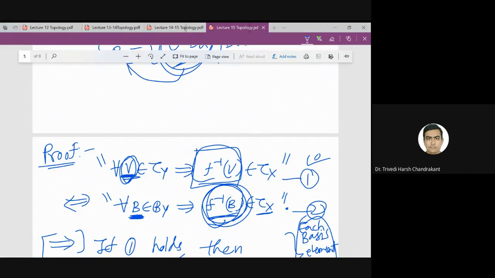We know that B is always a subset of tau B. So instead of checking every open set, we will check this condition for continuity on the subfamily. So therefore this result is important. So this is regarding some basic properties of continuous functions.